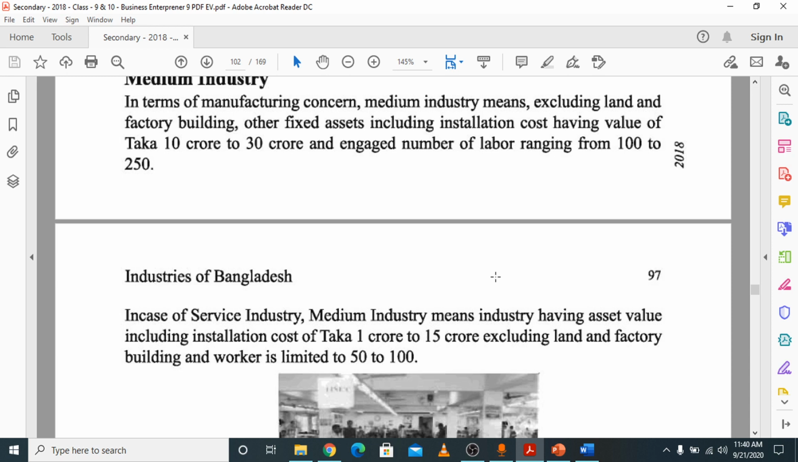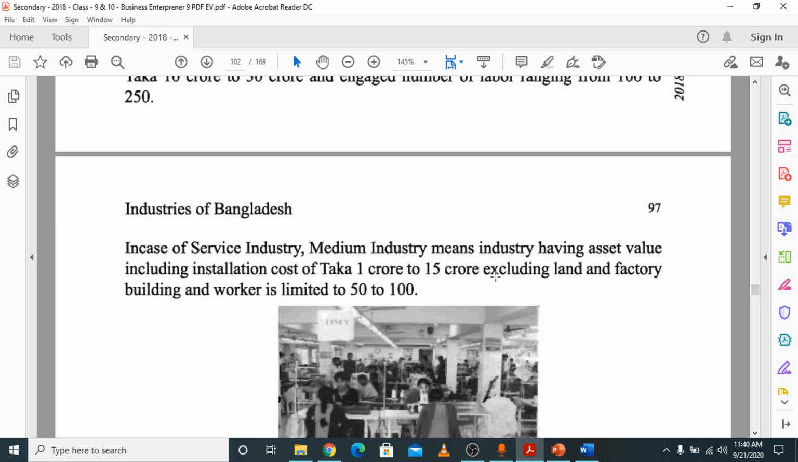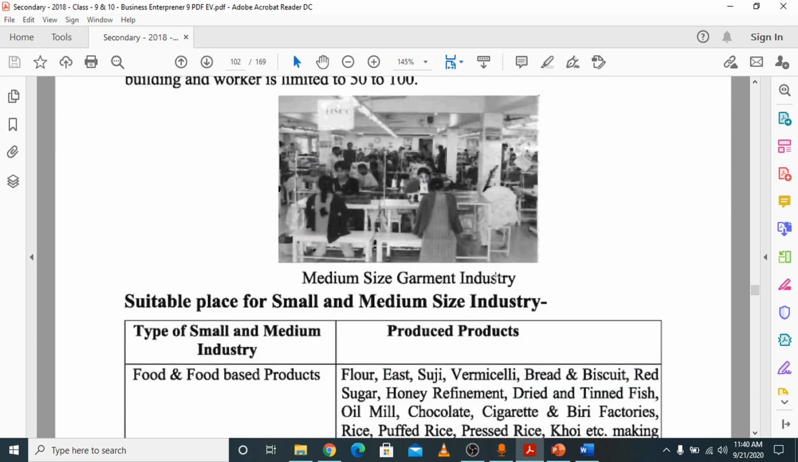So these are the basic information for the medium industry. Manufacturing medium industry, the capital amount is 10 crore to 30 crore and the number of labor is 100 to 250. And in case of service medium industry, the amount is 1 crore to 15 crore and workers are 50 to 100.